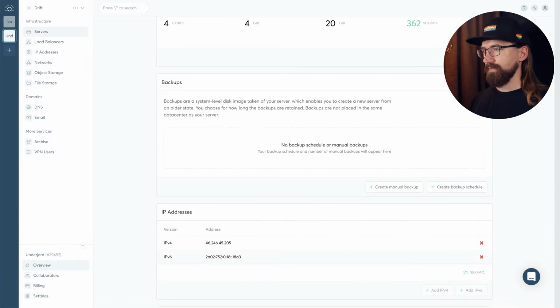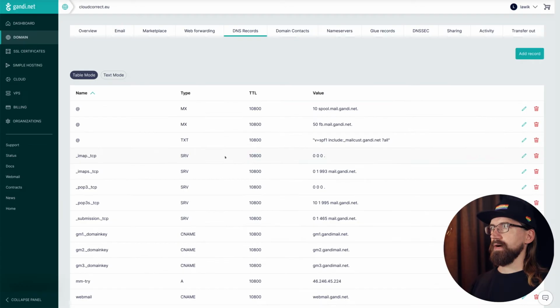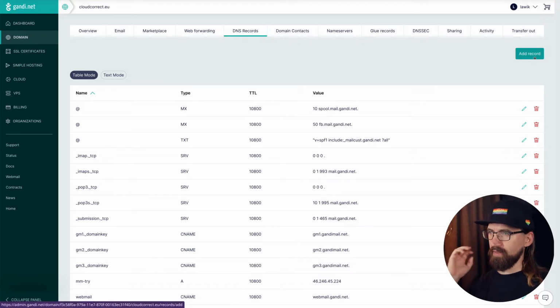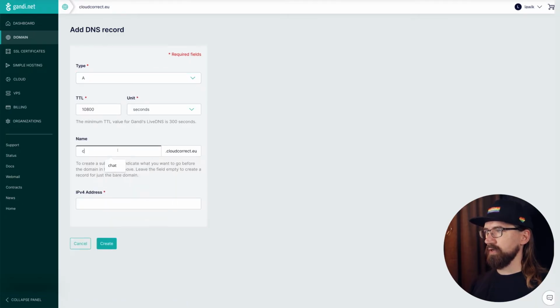While it's creating, grab the IP address. We go over to my domain host. I'm using Gandi, but you can use any you like. I think even GleSYS offers their own. And I want to make an A record for comms.cloudcorrect.eu, and I'll add this IP address.